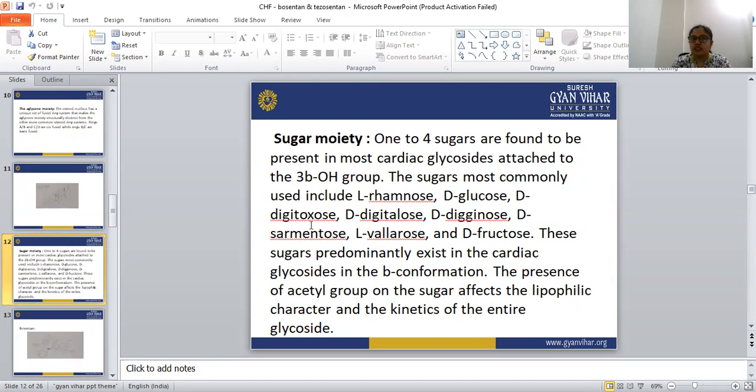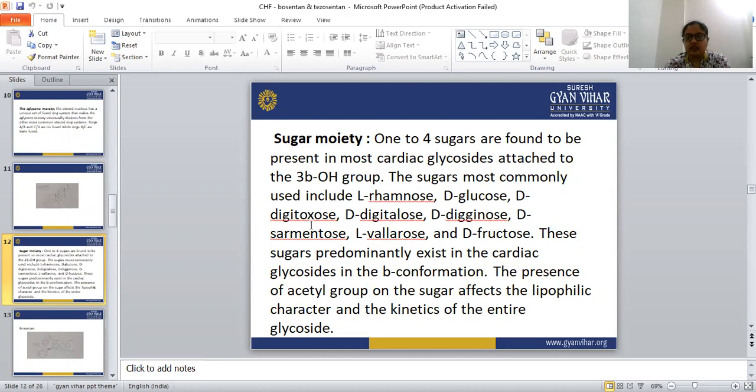Okay, so what is this? In the cardiac glycosides, mainly 1 to 4 molecules of sugars are present, and these sugar moieties attach to the third position of the aglycone portion. The aglycone portion has one hydroxyl group in the structure, and the sugar moiety is attached to that hydroxyl group. The most common sugars present in cardiac glycosides are L-rhamnose, D-glucose, D-digitoxose, D-digitalose, D-diginose, D-sarmentose, D-valerose, and D-fructose.